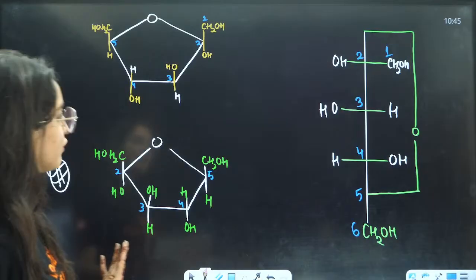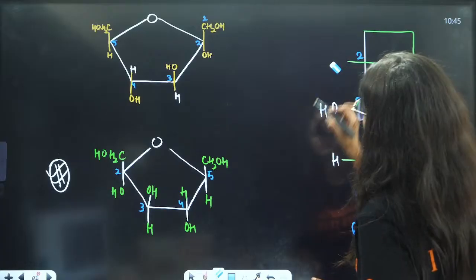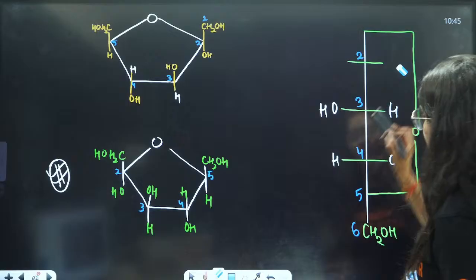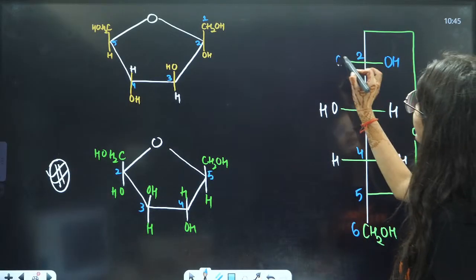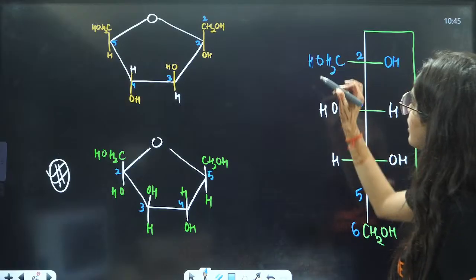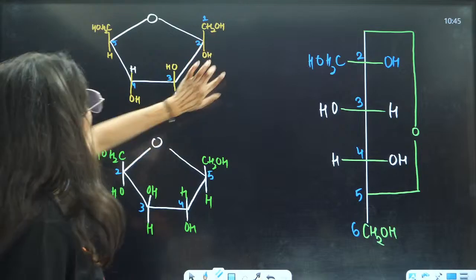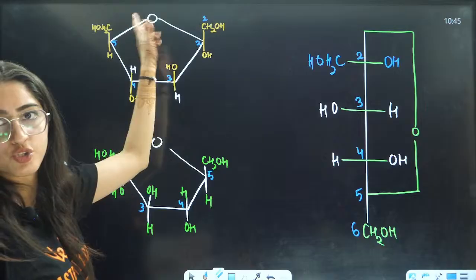If you talk about alpha, the OH is on the right side. So it will be OH on the right side, OH here, and here you have CH2OH, right? Here also things will change on the second position. Don't change it on the second position because both have CH2OH, CH2OH.